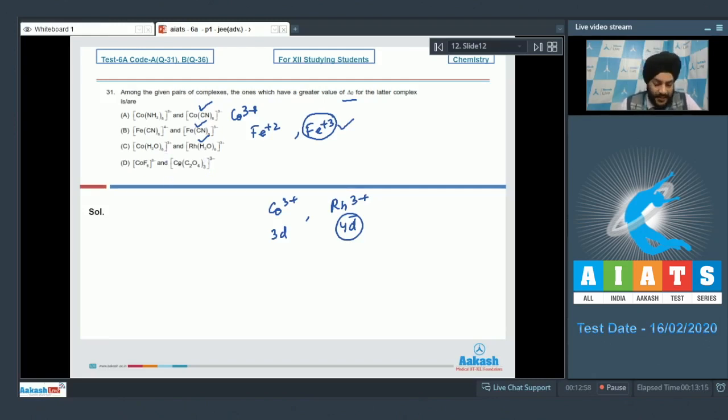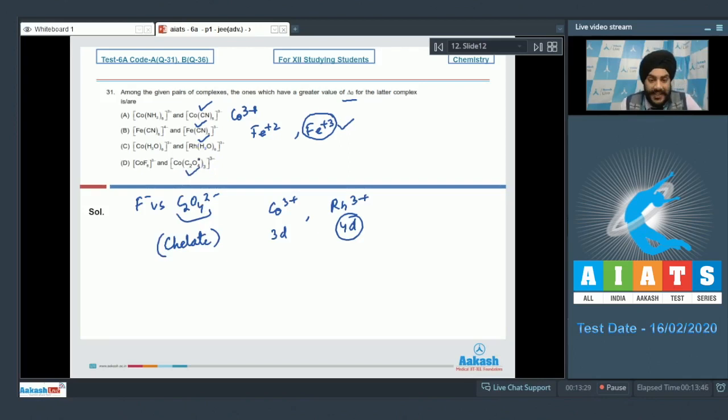If I talk about the last option now, here again we have cobalt 3+ in both these complexes. The first ligand is fluoride ion, whereas the second ligand is the oxalate ion. So students, the oxalate ions form a chelate. Due to this chelate formation, there is a greater splitting in the second complex.